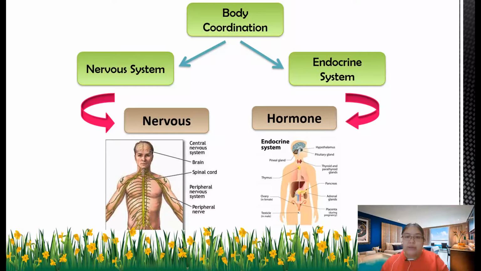Then what we learn today is the endocrine system. This one has a slow effect, so maybe you cannot see it immediately. Later, after 3 or 4 months, you can see what happened. This one is related to hormones, so we need to see which organs of our body will receive the hormone.